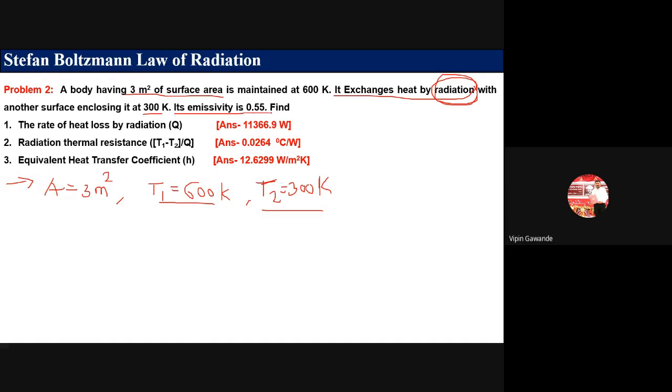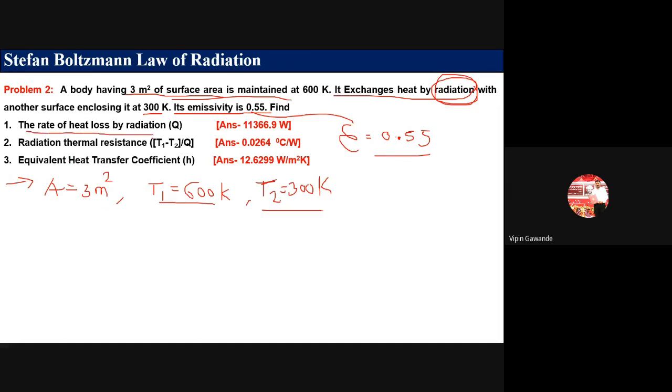Now here the emissivity is given in the problem. That means it is not a black body, but another body which has emissivity equal to 0.55. Okay, if this emissivity is not mentioned, then they will mention that it is a black body. So if it is a black body, then emissivity is equal to 1. If another body is given, then they will mention its emissivity. So the emissivity of that body is given as 0.55. Now what do you have to find out?